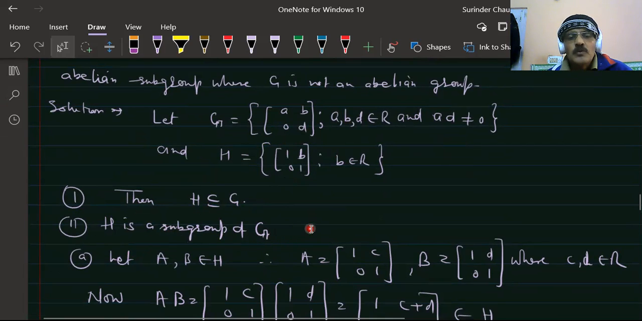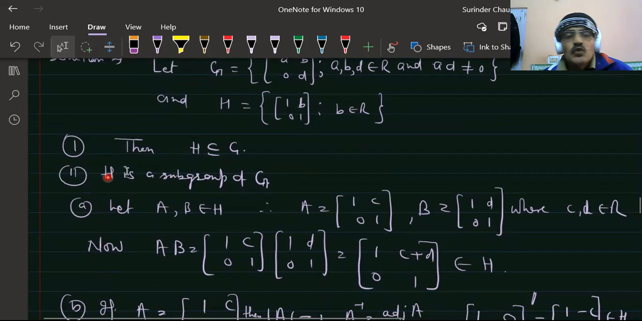H is a subgroup of G. Now we have to show that H is a subgroup of G. So let's take two elements A and B from H.